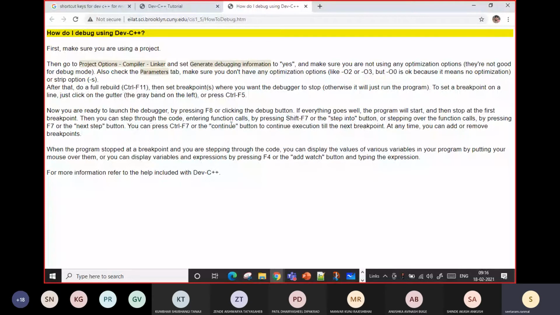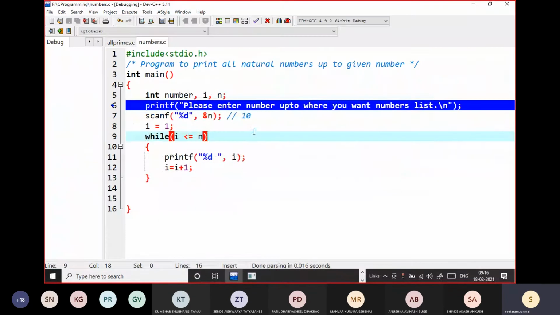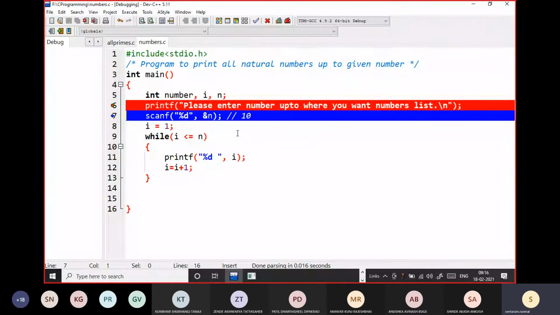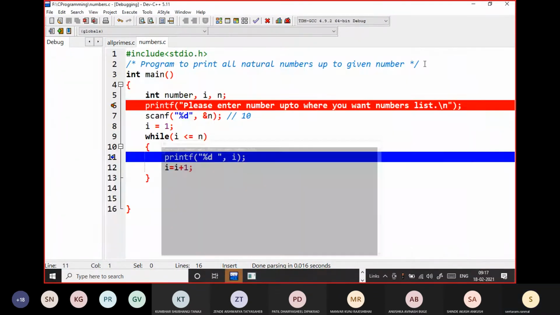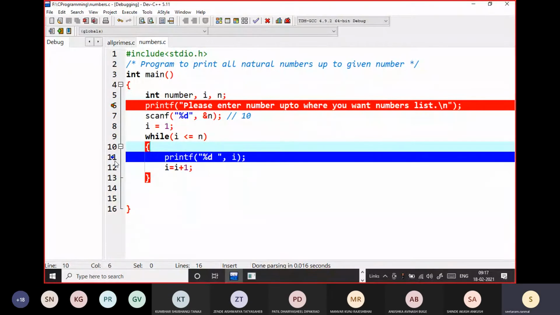Then you can step through the code, entering a function call by pressing Shift F7, the step into button. Stepping over the function call is F7 or next one. So F7 is the key. In F7, it will go to the next. Once I press F7, it is here. It is actually waiting for the input, so I will press F10 and then enter. Now it comes here. F7.